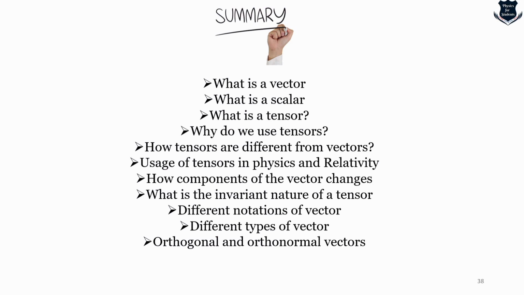How are tensors different from vectors? Because vectors have a specific direction, while tensors have multiple directions. Usage of tensors in relativity. We have also understood how the components change, the invariant nature of a tensor, different notations, different types of vector, and most importantly, the difference between orthogonal and orthonormal vectors. So this concludes today's video.